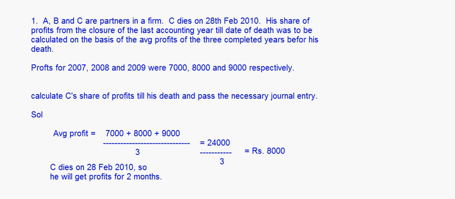Now let's take one more example. Let's say A, B and C are partners sharing profits in the ratio of 5:3:2, right?